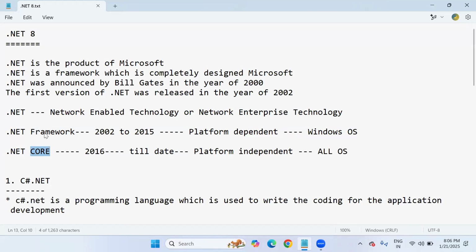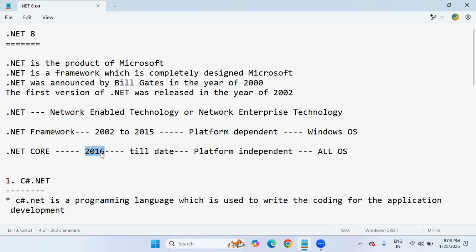I said already, initially Microsoft launched the .NET Framework only, from 2002 to 2015, which is platform dependent. Platform dependent means it will run only on Windows, and does not support all operating systems.